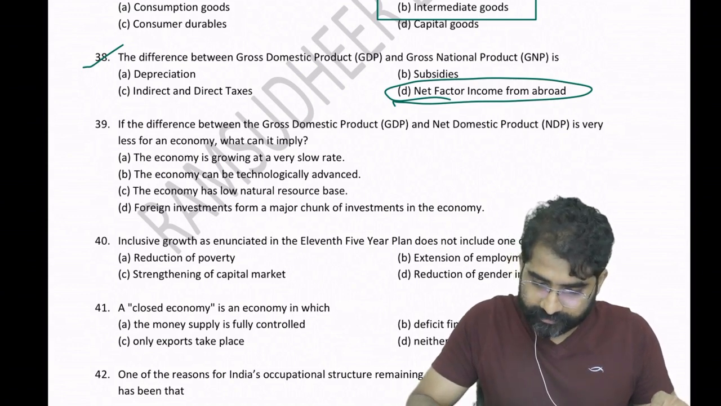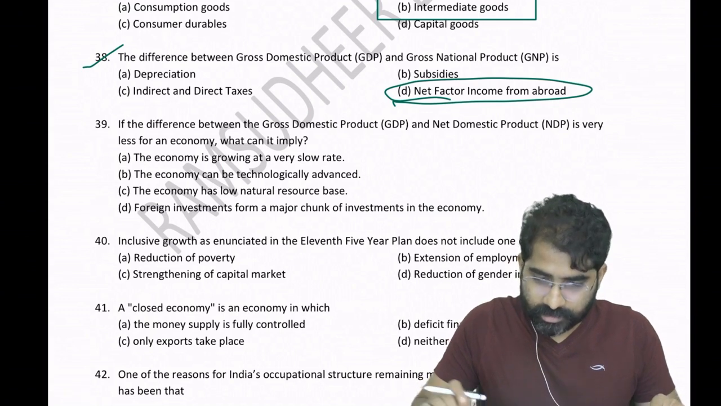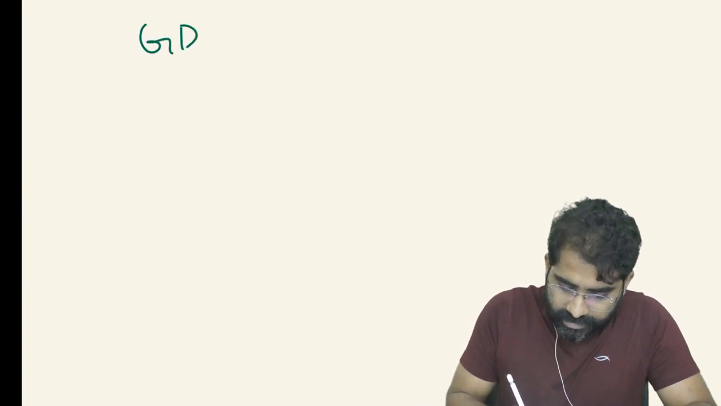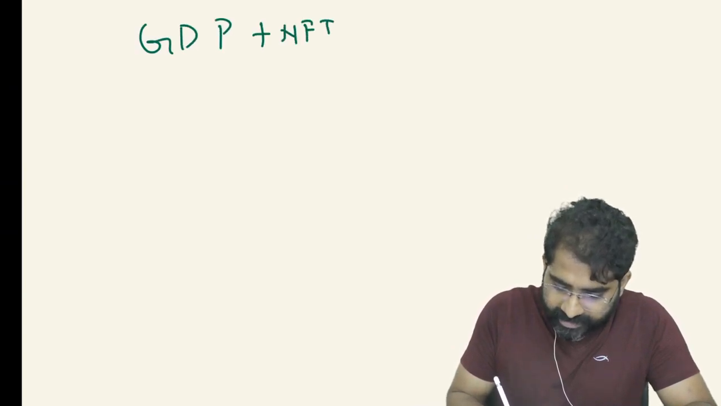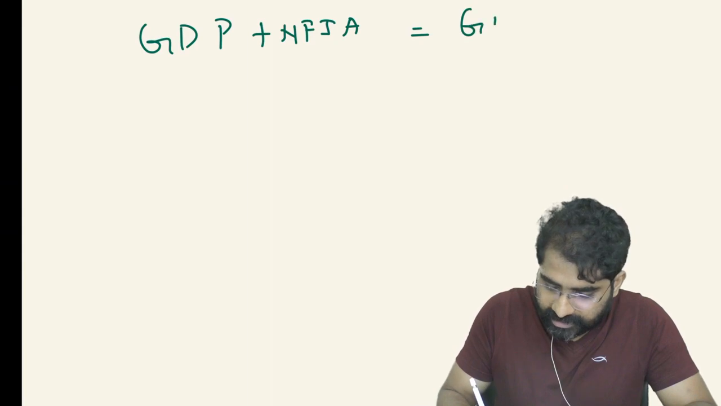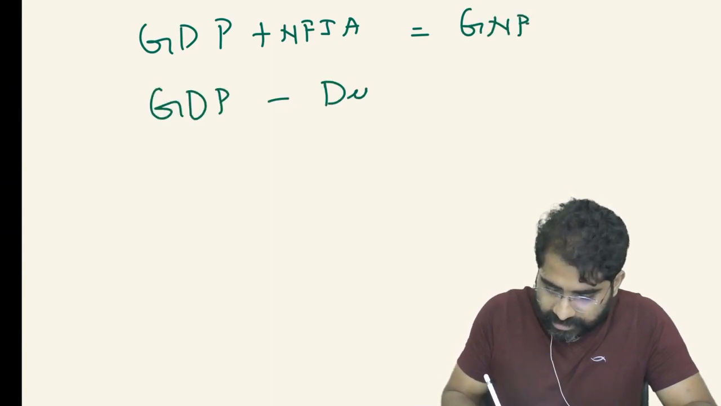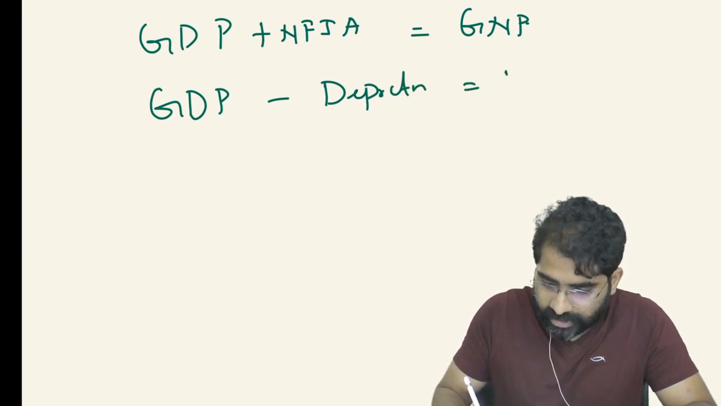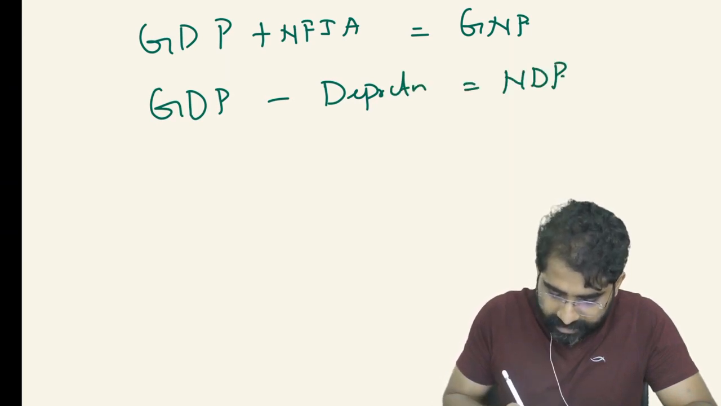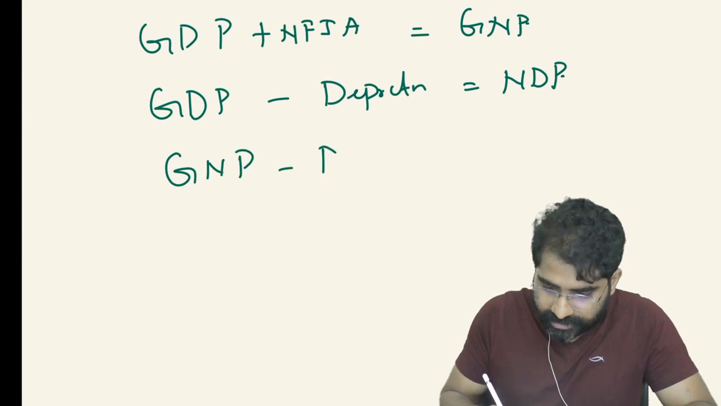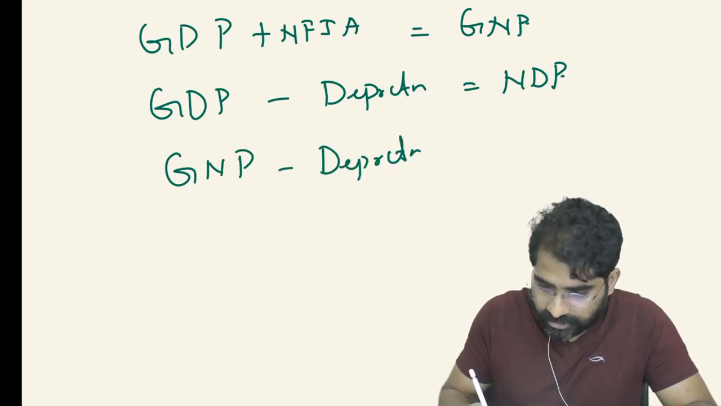Okay, so before you solve question number 39, everybody should know what is factor cost and what is factor income. There is no question of not knowing these basics. GDP plus NFIA, net factor income from abroad, gives GNP. GDP minus depreciation gives NDP, net domestic product. GNP minus depreciation is nothing but NNP.